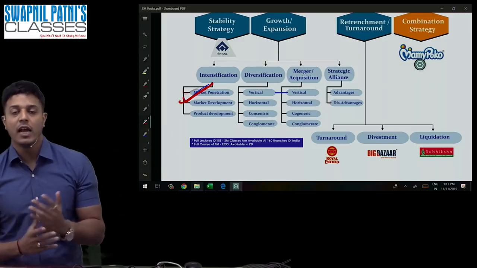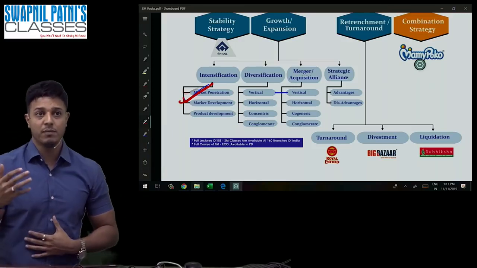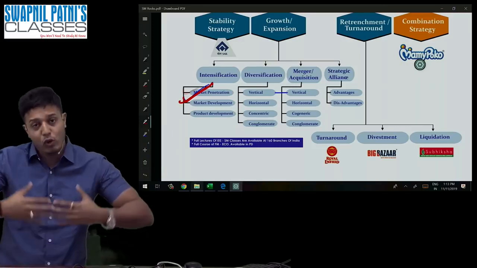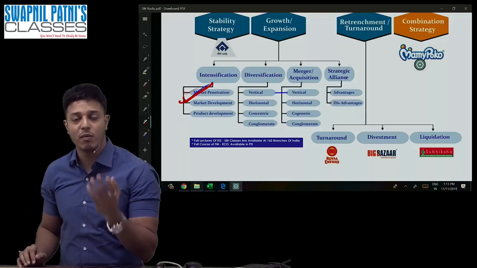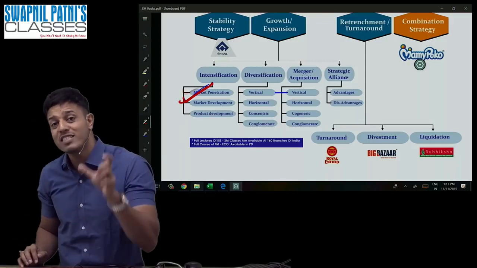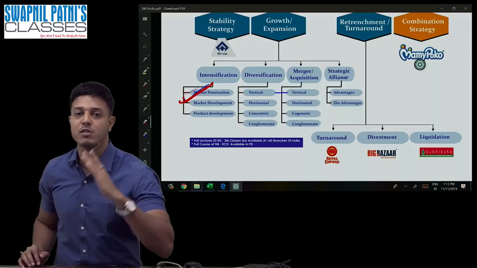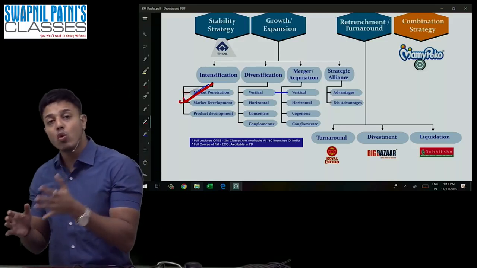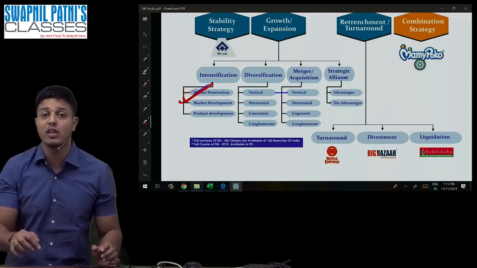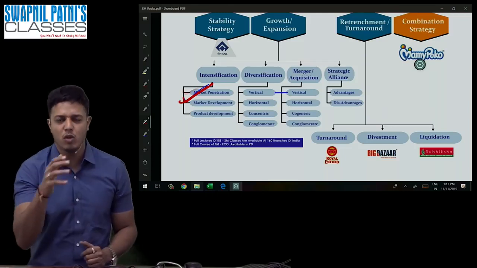What is the meaning of market development? Walmart coming to India is market development. Haldiram selling products across the world is market development. The product is the same but the market is new. Example: Apple phone launched in India. The product of the USA is now sold in India. It is not a new product, it is the same product in a new market.